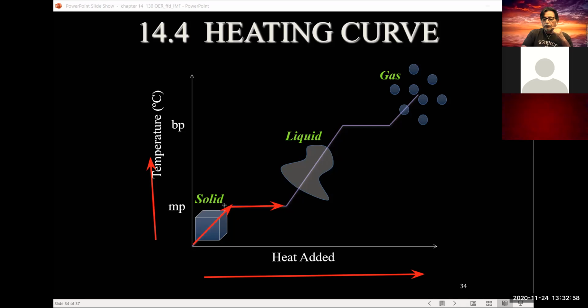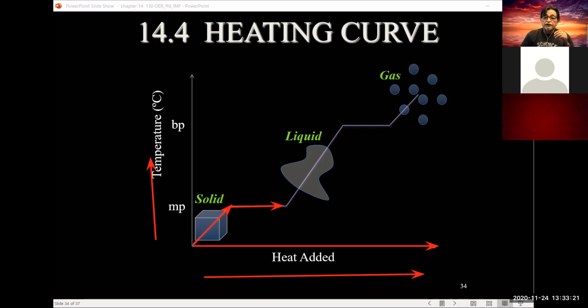Notice that as much energy as we give it, the temperature remains the same. On that plateau, we have a mixture of solid and liquid.